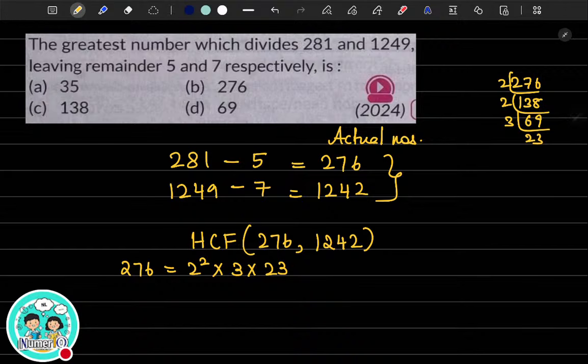Sanvi, are you also here? Is Sanvi also here?